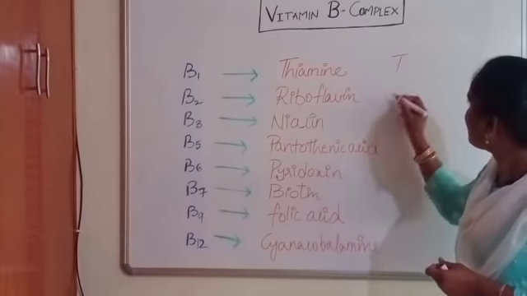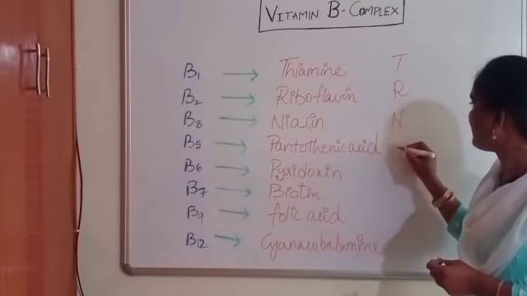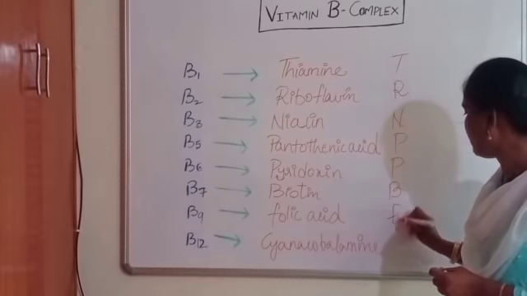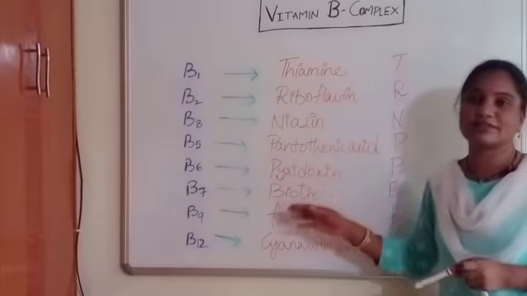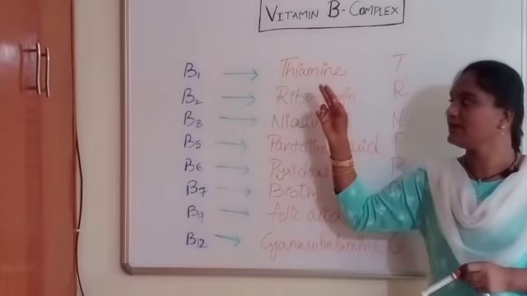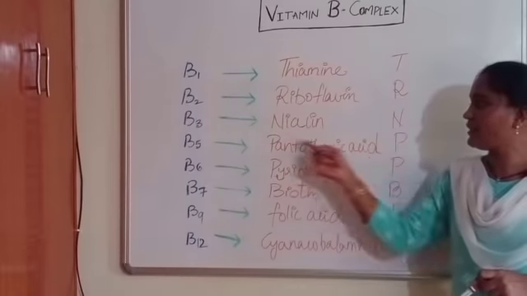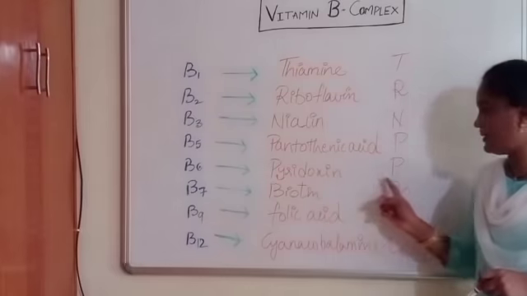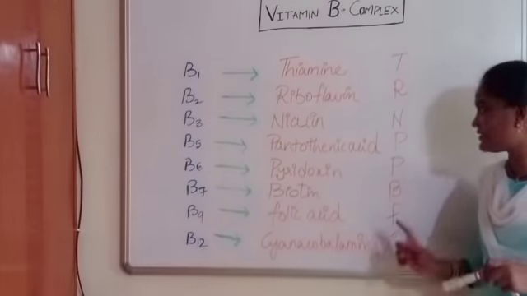And riboflavin starts with R, niacin N, pantothenic acid P, pyridoxine, biotin, folic acid, cyanocobalamin. These are the starting letters of all these 8 different types of vitamin B. So for B1 the scientific name is thiamine T, for B2 riboflavin R, for B3 niacin N, for B5 pantothenic acid P, for B6 pyridoxine P, B7 biotin B, B9 folic acid F and B12 cyanocobalamin C.